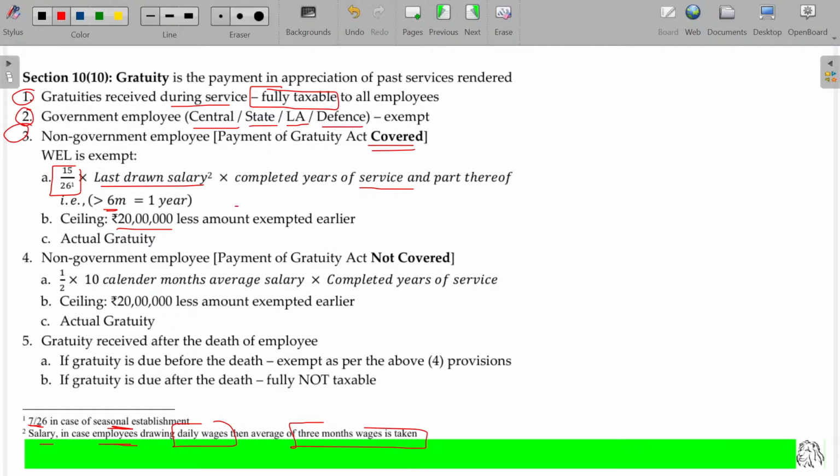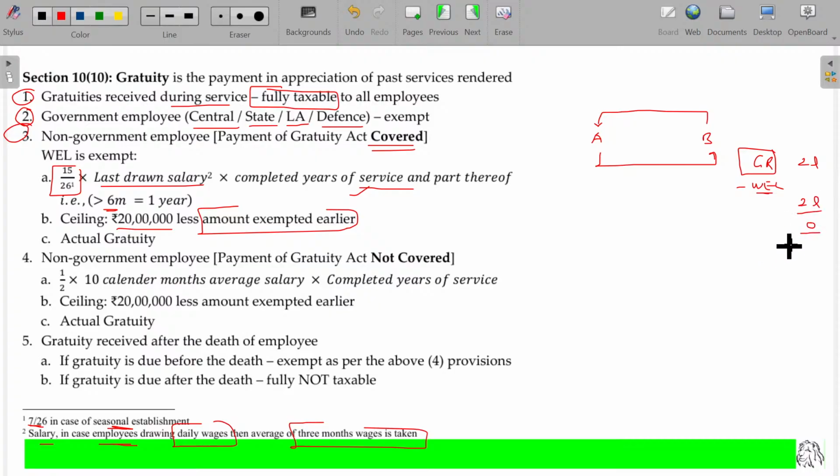And the ceiling is 20 lakhs, less the amount exempted earlier. I have not discussed the amount exempted earlier up to now, so I will explain it now. A is the employer, B is the employee. B rendered service to A, and for that A gives him gratuity. Gratuity received from A is 2 lakhs, minus whichever is the least exempted. As per that provision, 2 lakhs is fully exempted, or 1.5 lakhs is exempted, so the balance taxable is 0.5 lakhs. Is that clear?